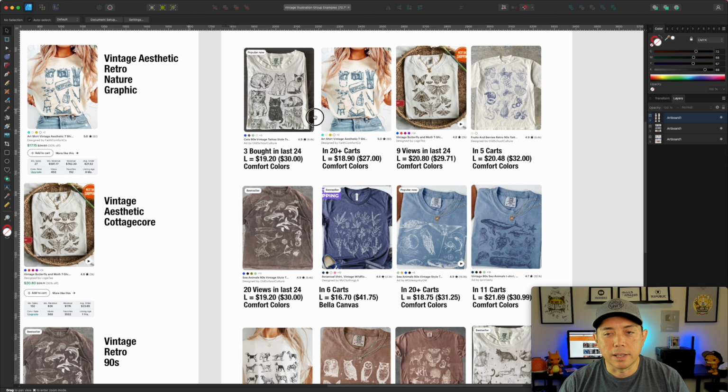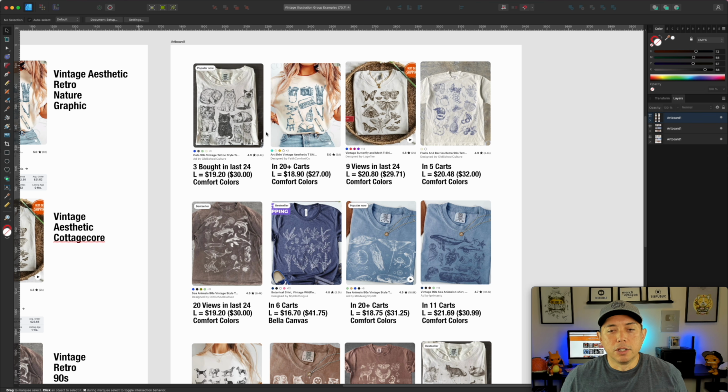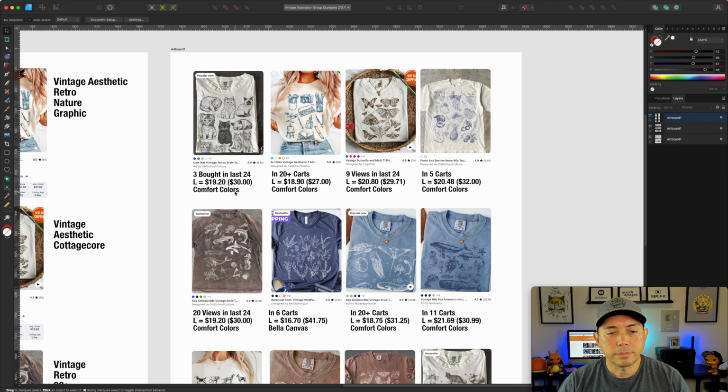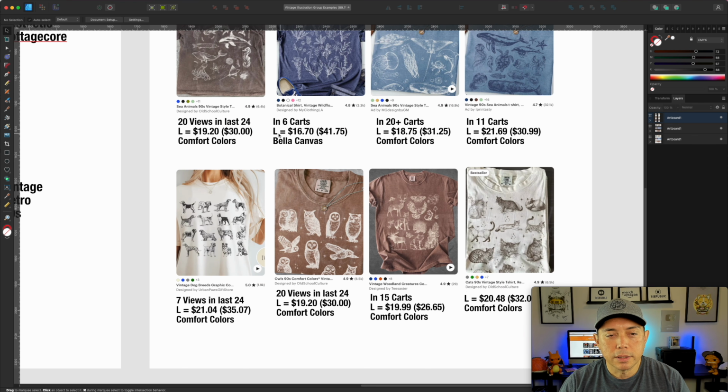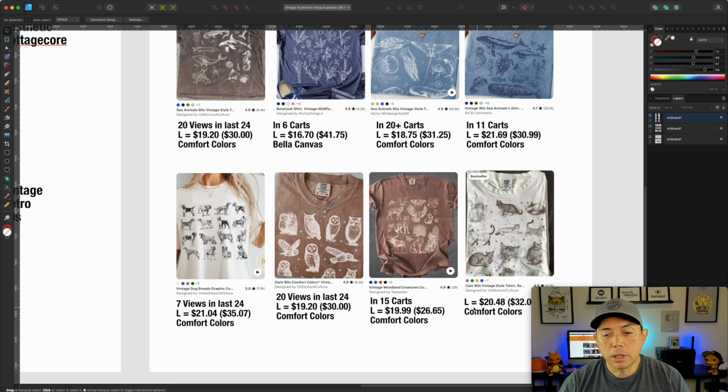And the last thing here is price. So I went back and looked at all the prices of these like I showed, and it looks like most of them are about $19, $20. 16 is the lowest one here, but you can see 21, 19, 19. So this is what everybody's pricing. Now you can go a little higher or around there. I wouldn't go too much lower than this. You don't want to race to the bottom, but you do want to be competitive.